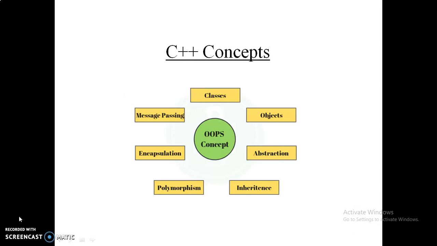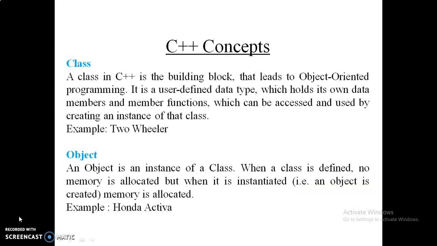The C++ concepts include classes, objects, abstraction, inheritance, polymorphism, encapsulation, and message passing. In our previous lecture, we have already gone through the topics such as class, object, abstraction, inheritance, polymorphism, and encapsulation. Only message passing was remaining, so that will be covered here, and we will also go through a revision of the above mentioned topics. Okay, first of all, what is a class?